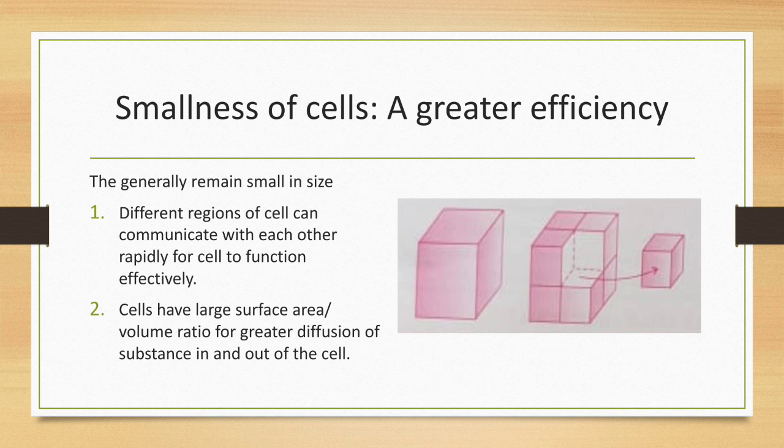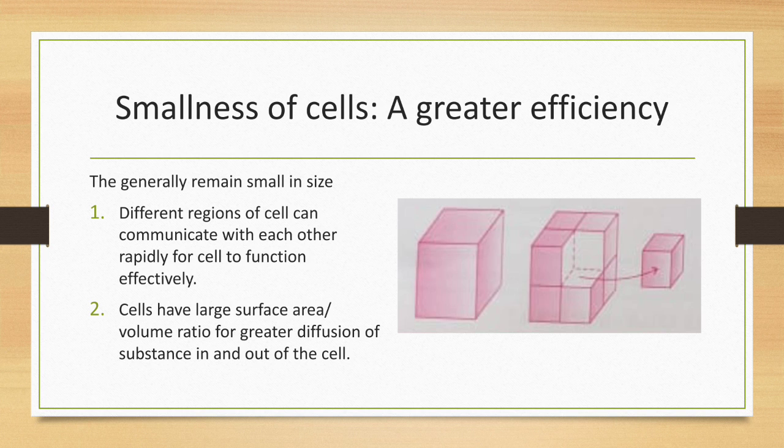Second, cells have a large surface area to volume ratio for greater diffusion of substances in and out of the cell. If the cell is small, it has a larger surface area relative to volume for greater diffusion of substances in and out of the cell.